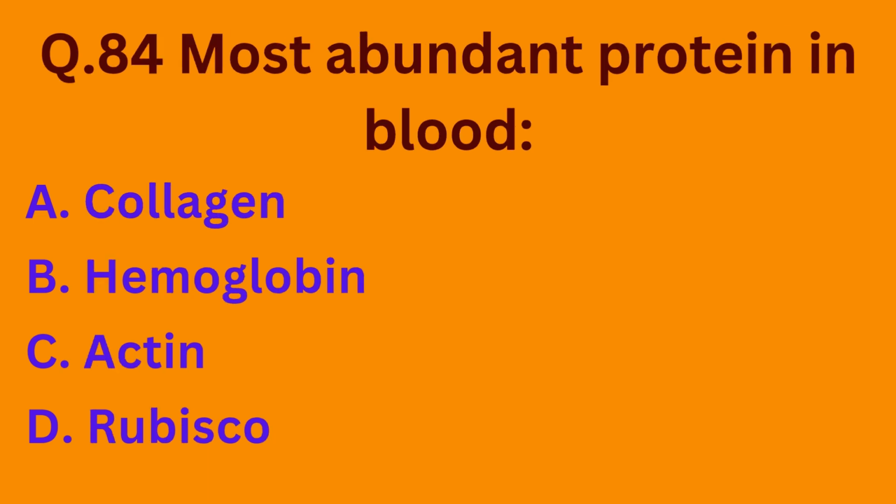Question number 84. The most abundant protein in blood is option A, collagen, option B, hemoglobin, option C, actin, option D, rubisco. So basically, the most abundant protein in blood is hemoglobin, which carries oxygen. So the correct option is option B.